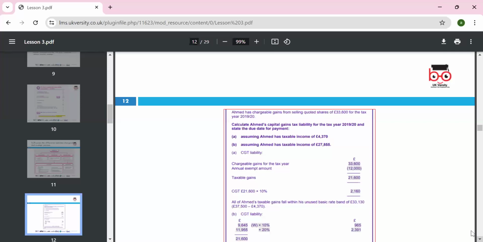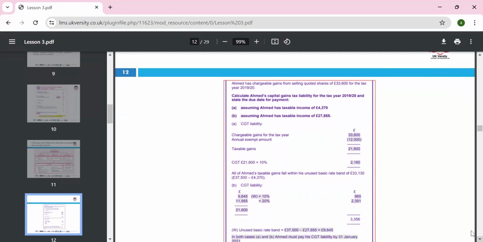Then the tax will be the first 9,600 at 10%, 11,900, which will be MN's taxable gain falling within 33,130. So we can look around and we can calculate. Let's please look at the example, guys.